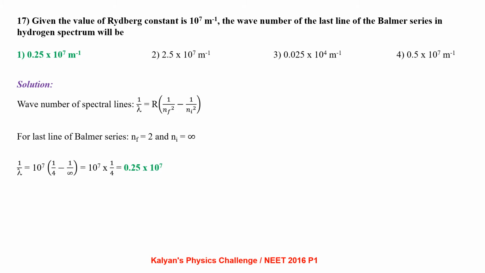For the last line of Balmer series, n final is 2, n initial is infinity. That is, the electron should jump from infinity to second orbit. So substituting the given values, we get 1 by lambda equal to 0.25 into 10 power 7.